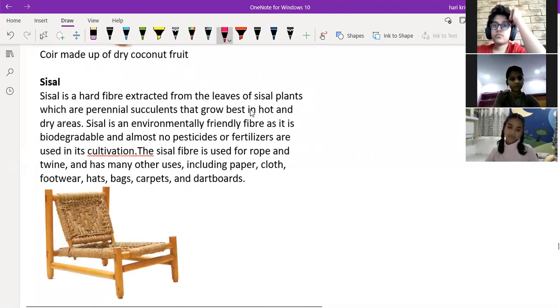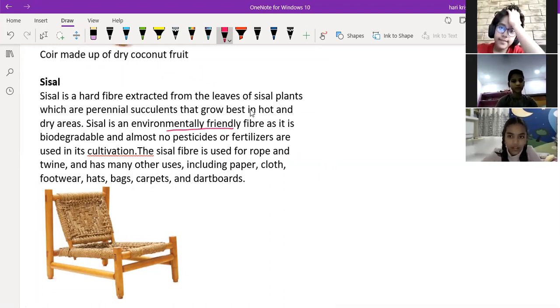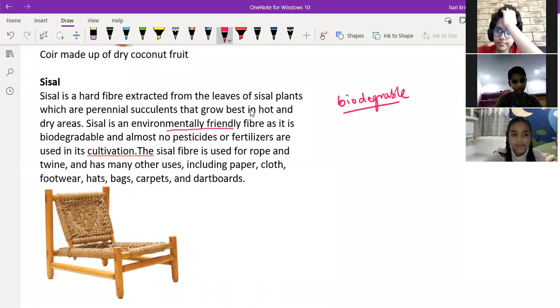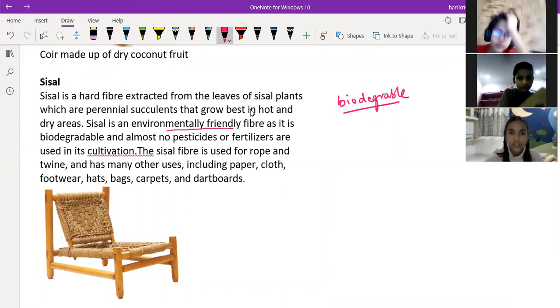So again, natural fibers are environmental friendly, right? What is the meaning of biodegradable? Which can be decomposed in the soil with the help of microorganisms present in the soil.